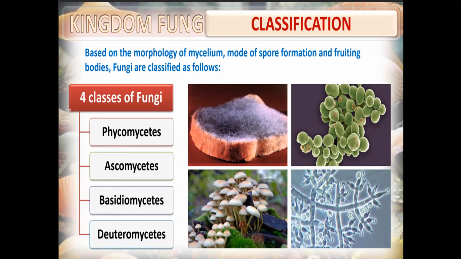They are classified into 4 classes. First one is phycomycetes, ascomycetes, basidiomycetes, and deuteromycetes. So what we have to study? More important, you have to know at least 2 examples and the mode of reproduction.